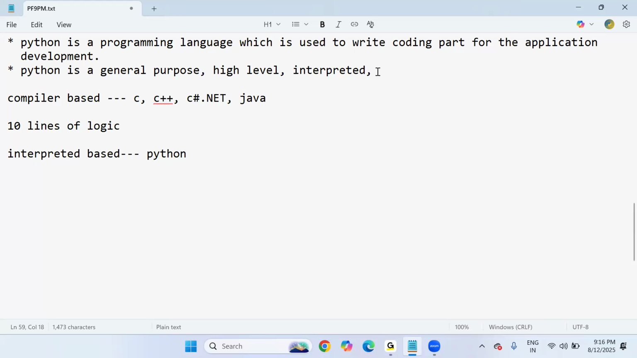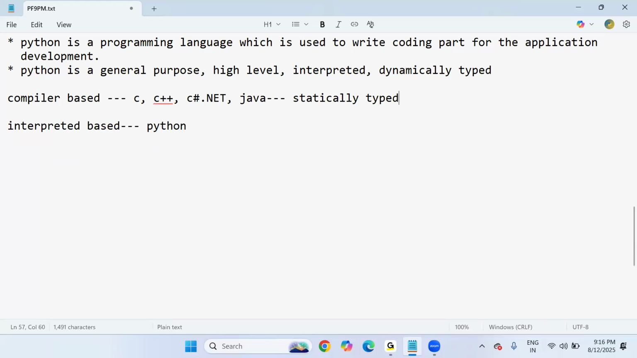Okay, fine. Next, another important feature in Python: Python is a dynamically typed programming language. But languages like C Sharp, C++, Java, C language are all statically typed programming languages. And very simple, sir: dynamically typed means during the program execution time, statically typed means during the program writing time.